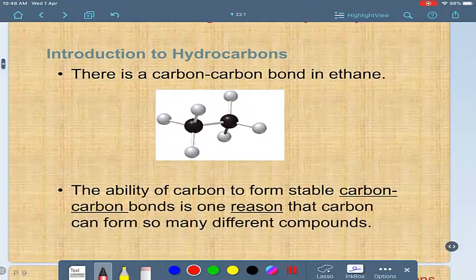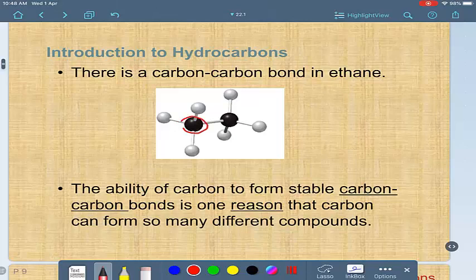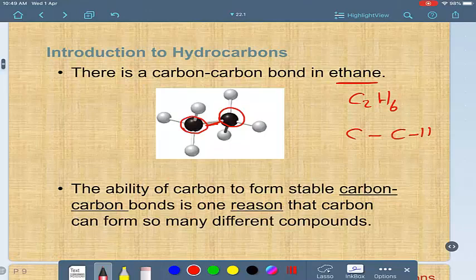Look at this compound, for example. We can say this compound is an organic compound. You know why? Because we have carbon linking with other carbon, at least one with the other one. This compound is ethane. Ethane is C2H6. Or we can write it like this, C with C and 6 H's like this.